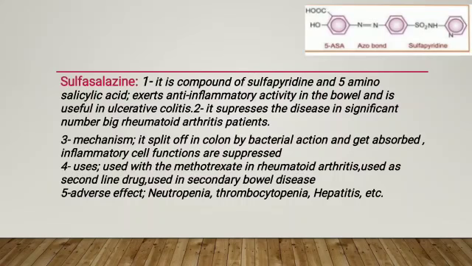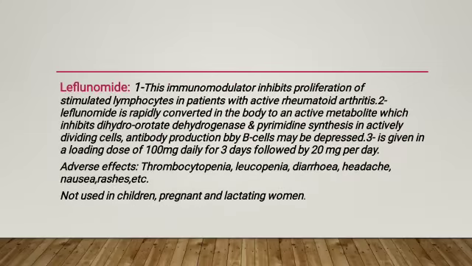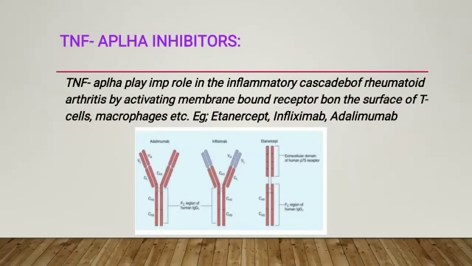Another subclass is biological agents. These are recombinant proteins or monoclonal antibodies derived from living organisms, hence they are called biological agents. These are classified into two classes: TNF alpha inhibitors and other biologicals. First is the TNF alpha inhibitor. TNF alpha plays an important role in inflammatory rheumatoid arthritis by activating membrane-bound receptors found on T cells and macrophages. Example is etanercept.